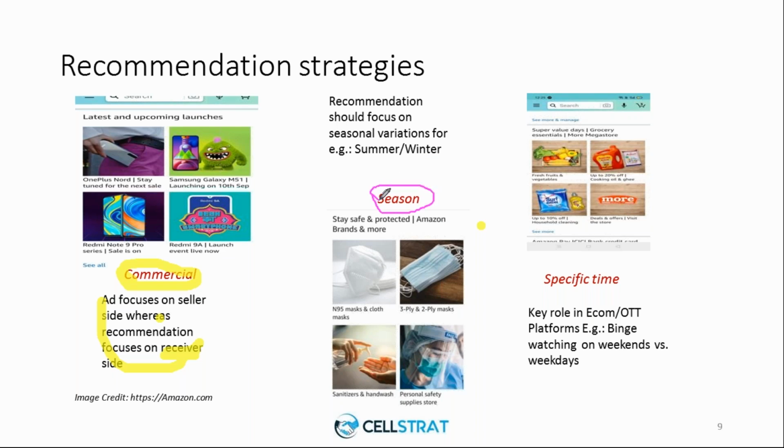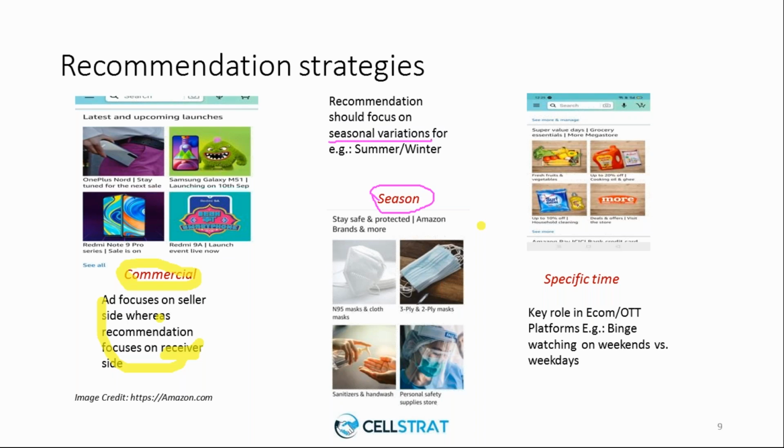Season, right? Now, what season are we in? Irrespective of summer or winter or autumn, we are all stuck with COVID, right? So we are in a COVID season. Now, what I have shown you here is a recommendation strategy used by Amazon to recommend products, which is a seasonal recommendation. So the recommendation strategy captures the seasonal variations.